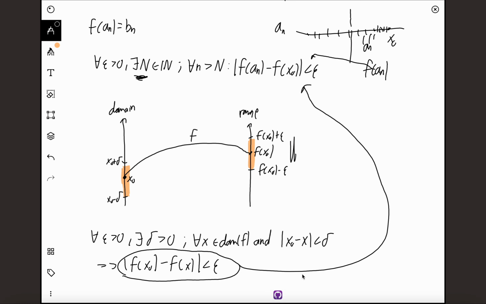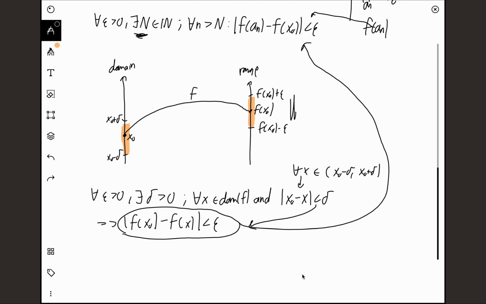So we want to know that there exists an n, and we just showed that if f is continuous at x0, then for every x in the interval x0 minus delta, x0 plus delta, this holds. Now all we have to show is that our sequence after a certain point is always going to be in this range over here.